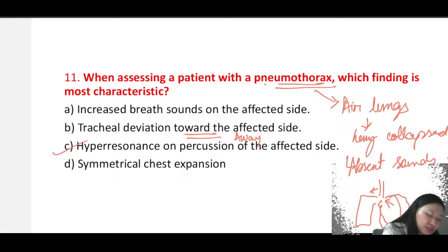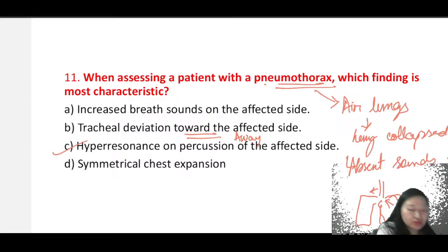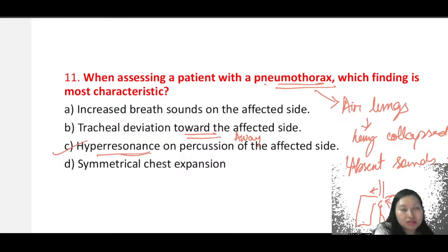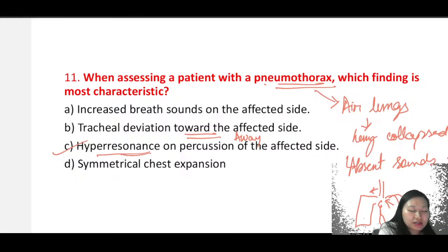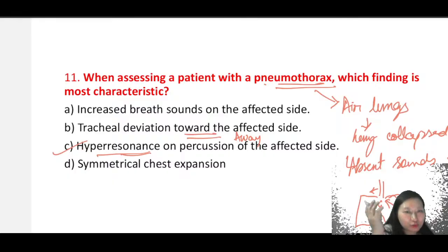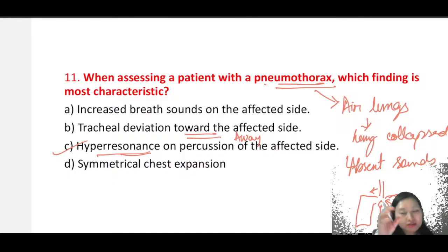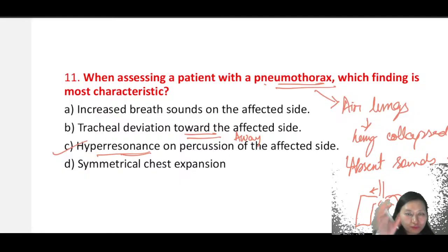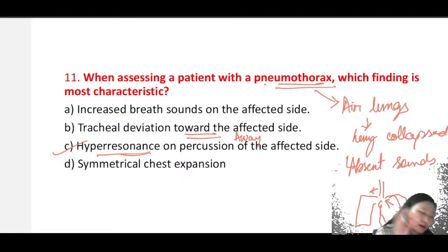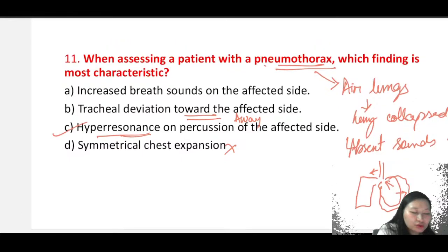Hyperresonance on percussion, this is the correct answer. Hyperresonance will be present on percussion. One reason why hyperresonance will be present is because it is filled not with fluid, it is filled with air. So if you beat a drum, there is a sound, right? Because there is only air inside. Similarly, in the lungs, when it is filled with air, you will hear a hyperresonant sound. Symmetrical chest expansion will be present? No, this is not the correct answer. Okay, so this is about your pneumothorax.